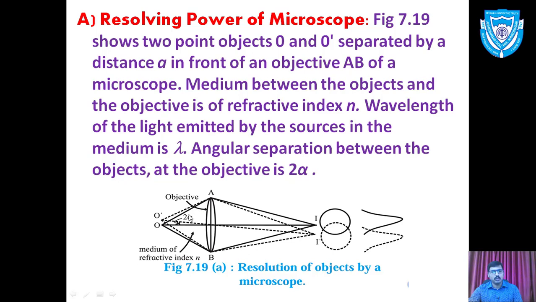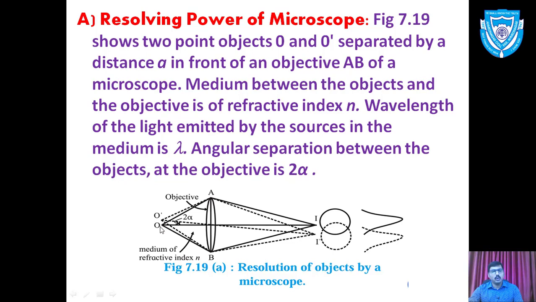So O or O dash makes a conical angle, angle twice alpha. This total angle between rays from O to A and O to B will be equal to 2 times alpha, or half angle is alpha and again alpha, so the total angle is equal to 2 times alpha.